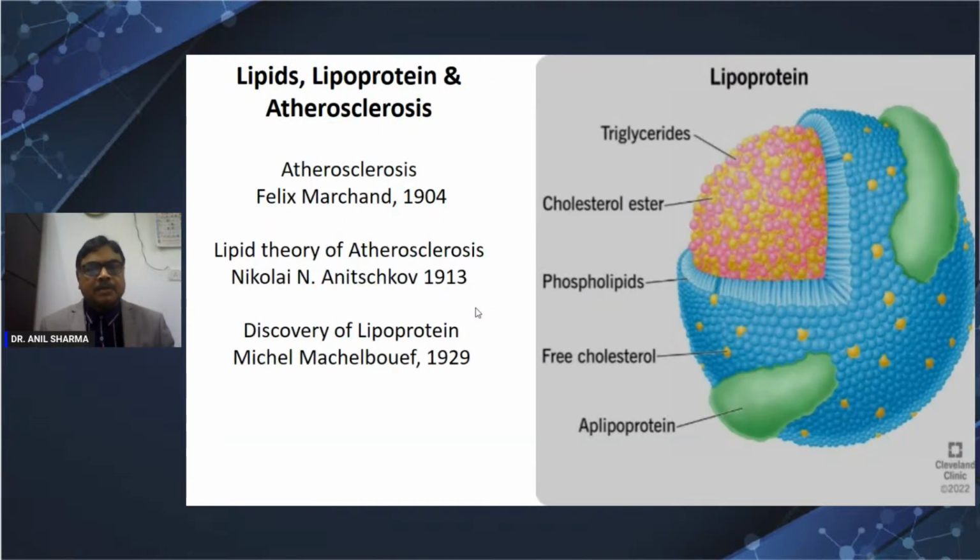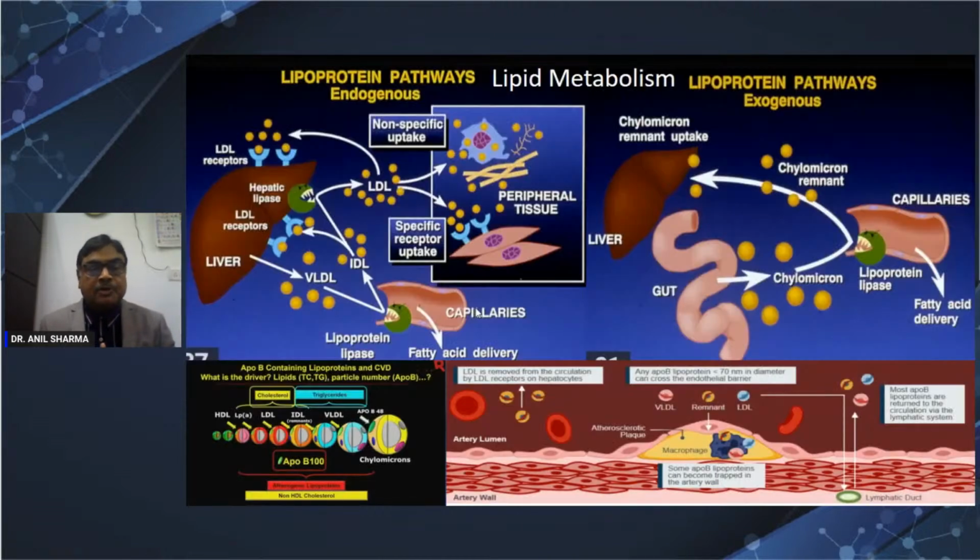What is lipid? Lipid is one of the major molecules like protein and carbohydrate. So there are triglyceride, cholesterol, phospholipids, and so many others. They cannot be dissolved in water. So to be carried in the body, they are taken by apolipoprotein. So it is called lipoprotein. It travels in the body. So lipid plus protein. There are two lipoprotein pathways.